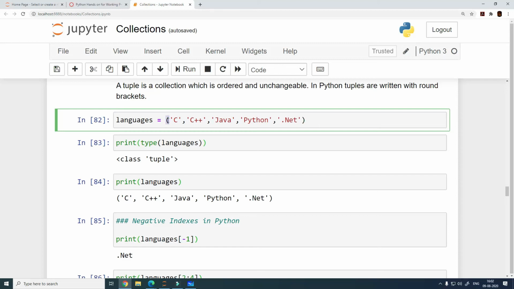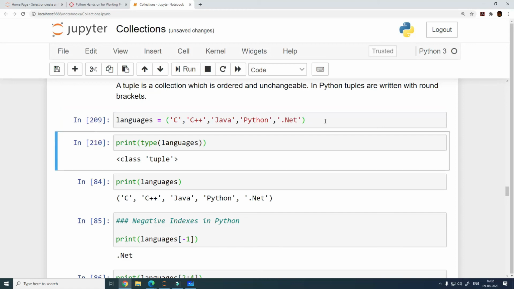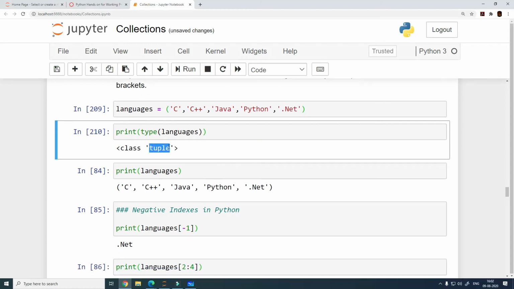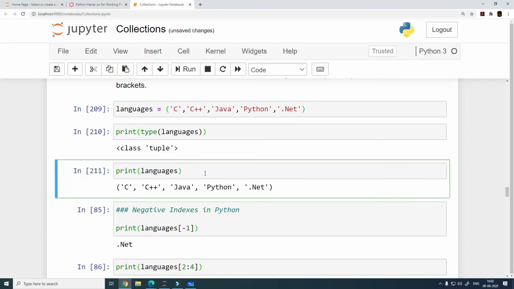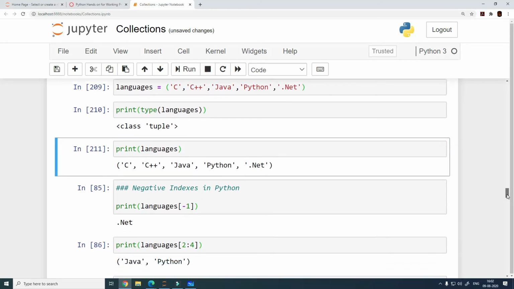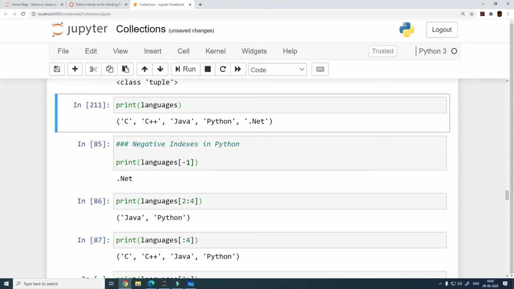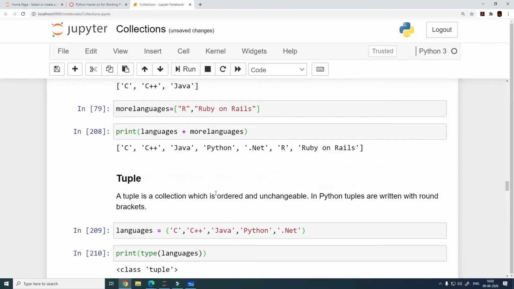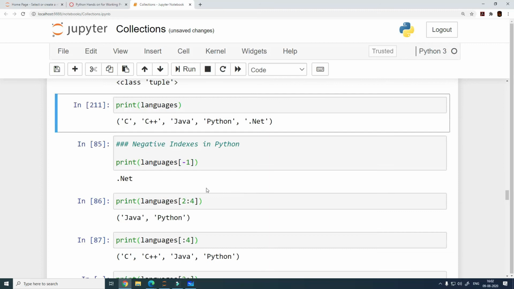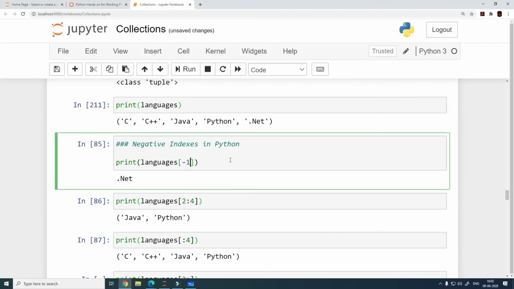The first difference is I have taken the same list of elements, but now I am defining this as a tuple, because my syntax is a little different here. I have specified small brackets instead of big brackets. So let me define this and print the type of the variable. When I print the type, you see that this is a tuple. How do we print? This is again going to be simple, nothing new here. You just use the print statement. Can we use indexes? Yes, we saw that this is an ordered collection, which means it needs to honor the index theory, and this is what it is going to honor as well.